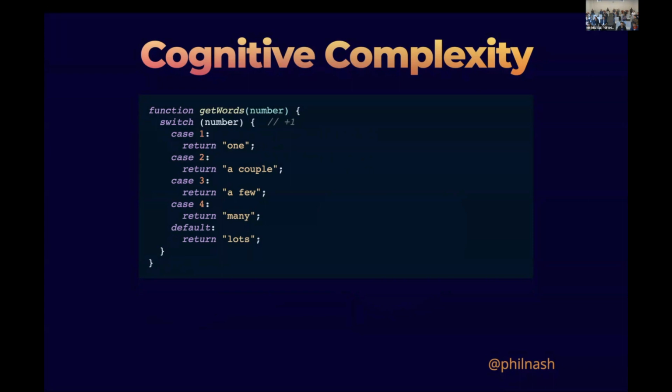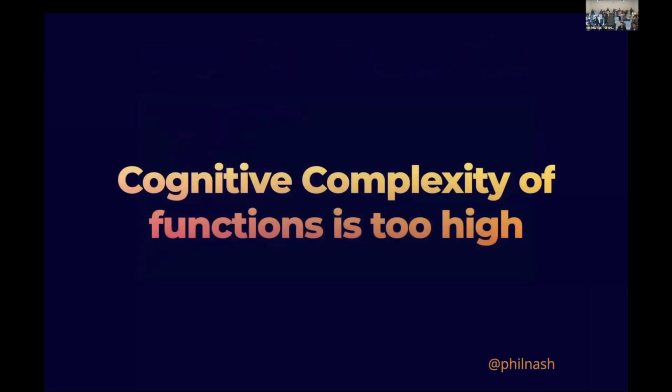I think, just with these 2 examples, cognitive complexity feels better in terms of that idea of readability and understandability of a function than cyclomatic complexity as a score. And so the number 2 highest rule that fails in analysis of JavaScript projects is that cognitive complexity of functions is too high. And too high has to come with a threshold of sorts. That threshold, I guess, can seem arbitrary, but we'll get to it. In Sonar, we keep that threshold at 15 for JavaScript projects.